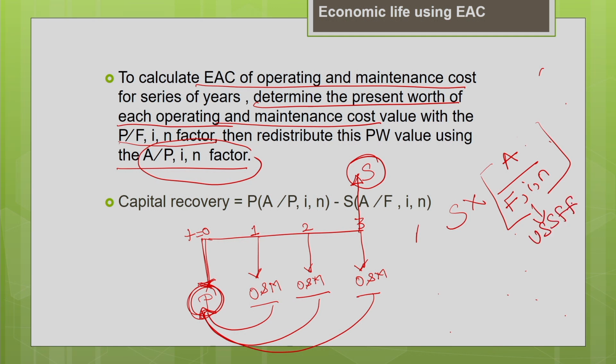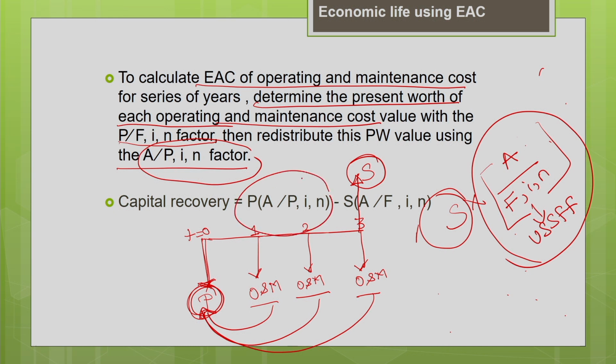We have discussed all these factors in the earlier lecture on time value of money, so you can recollect the topic by going through that lecture. We multiply the salvage value with the uniform series sinking fund factor, and we get the equivalent annual cost of the salvage value. Now, the equivalent annual cost of the purchase price minus that of the salvage value gives you the capital recovery. When we work out the problem, you will understand better.